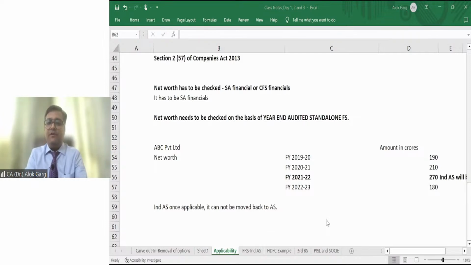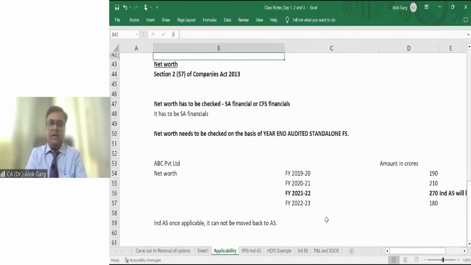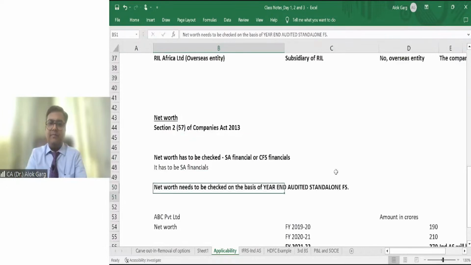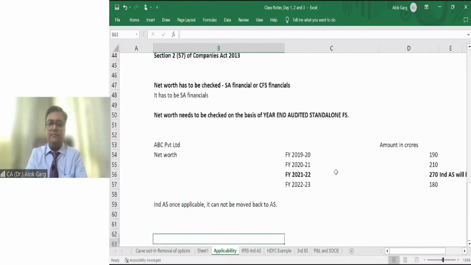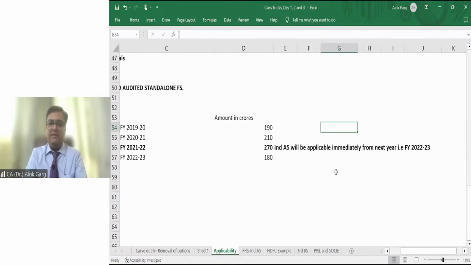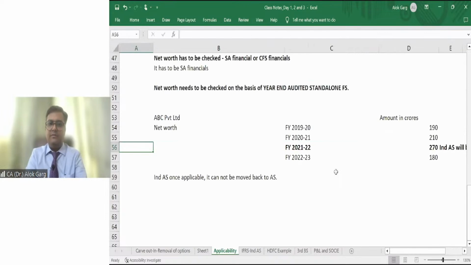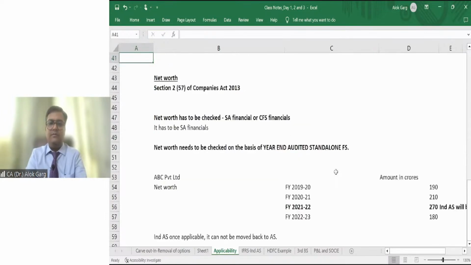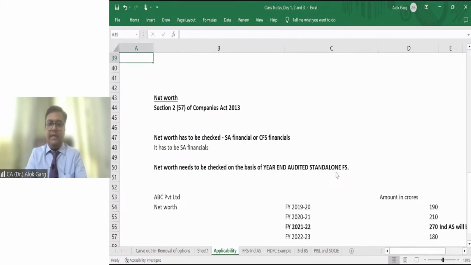Friends, please let me know if you have any question so far. Yeah. I hope you have understood this thing. Yes. That clear? I hope with this example it is very much clear. Any question?